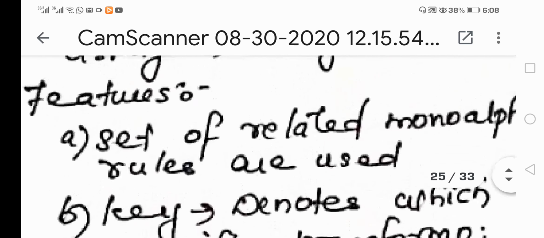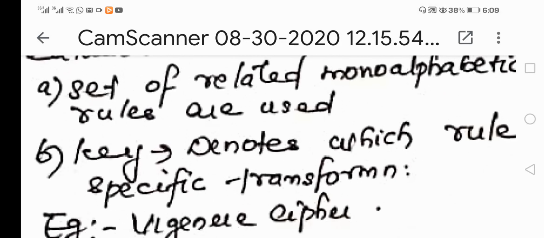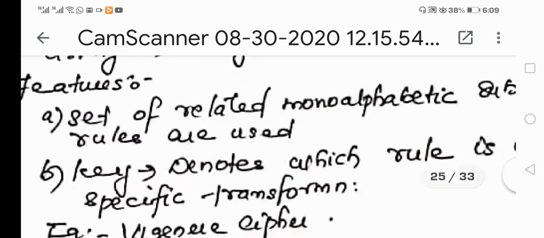Okay, the feature of polyalphabetic ciphers is that actually what we are going to do is that a set of monoalphabetic cipher rules is adopted. That means whatever rules we have followed in the case of monoalphabetic ciphers have been adopted here in this particular case.